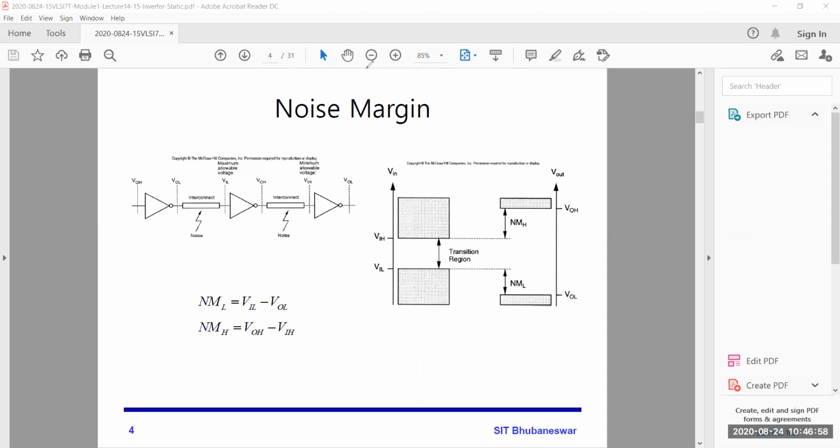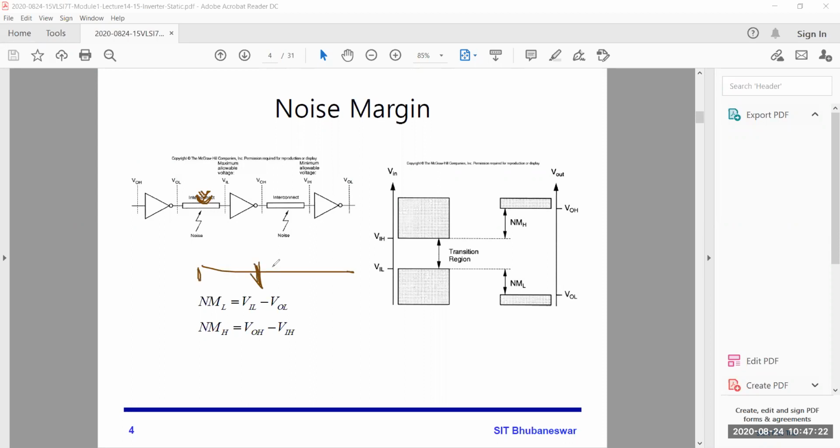That's why the noise margin should always be more. Here you can see in the figure, left side, due to this interconnect, if the noise is more, this is VIL, this is 0.